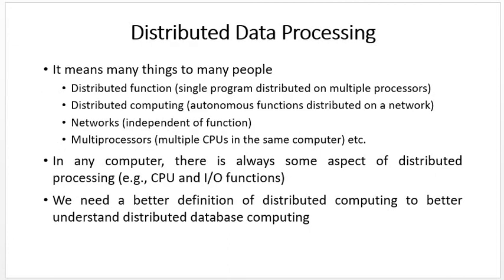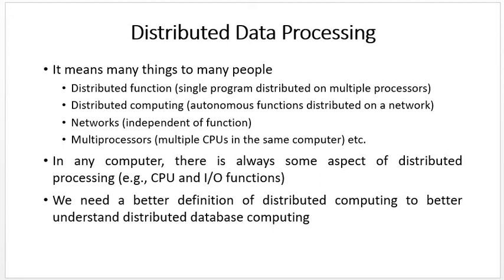Next we have to understand distributed data processing. It is also known as distributed data computing or distributed computing. What is distributed data processing? Here we have to focus on the words data processing. We have to process some information, some function, some process, and the central idea is distributed.